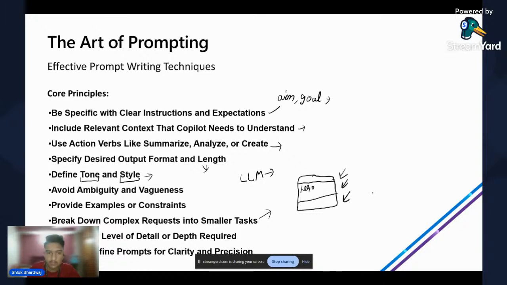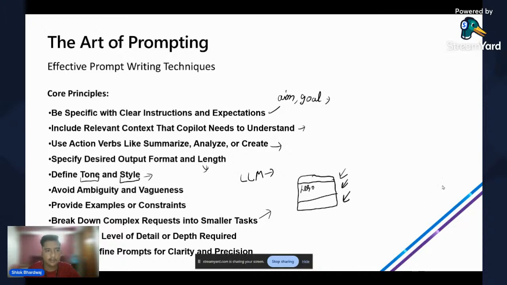Okay. So instead of asking it to create the website at once, we can break it into smaller tasks, which are the sections which I just mentioned, so that we can create it effectively and can make changes effectively section wise. Okay. Also, indicate the level of detail or depth required. We must indicate the level of detail or depth we want in the answer, which we'll be looking forward to in the session. Test and refine prompts for clarity and precision.